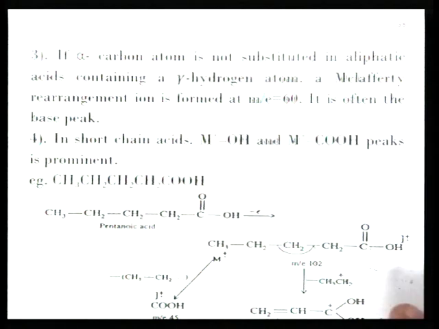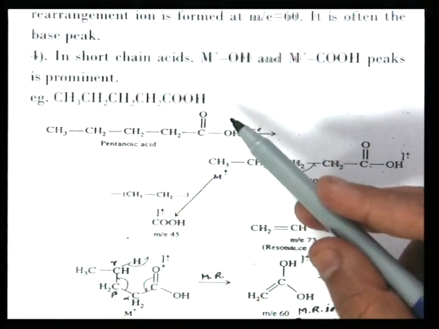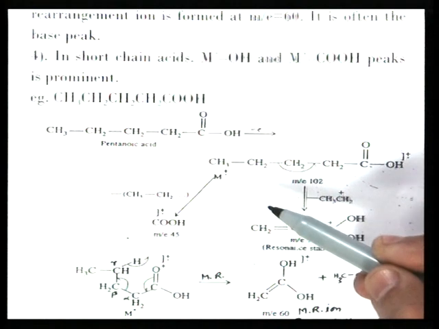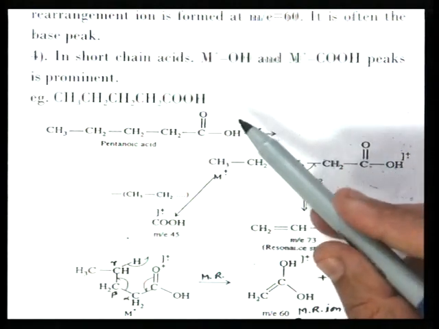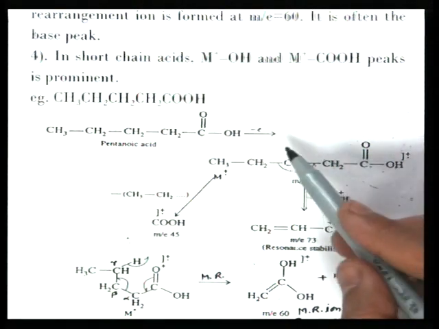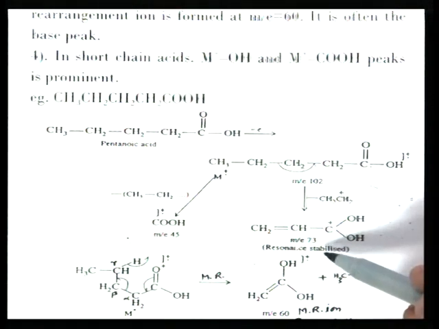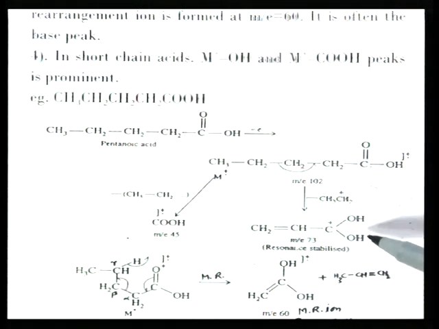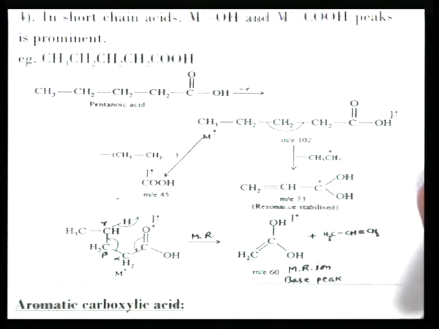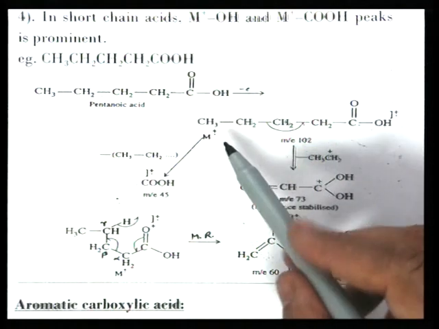60. Here the fragmentation of pentanoic acid is seen. This is the molecular ion produced from pentanoic acid. It loses an ethyl radical here; the alpha, beta and gamma bond is broken, the ethyl radical is lost, and a resonance stabilized cation is formed at m/z 73.